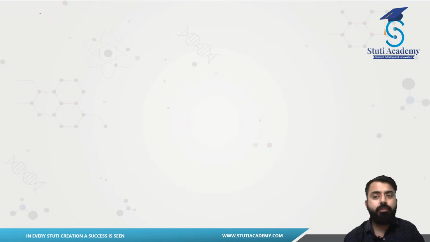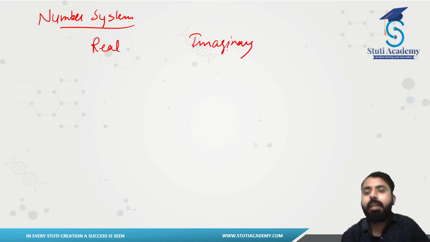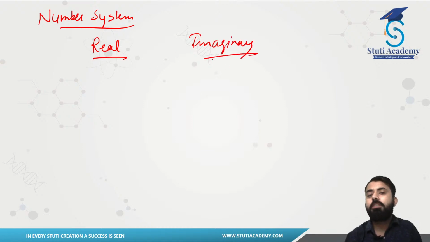We had understood what number system was. That was the way in which we had arranged our numbers in particular groups. Those groups were your real numbers or imaginary numbers. I had told you what real numbers are and what imaginary numbers are.